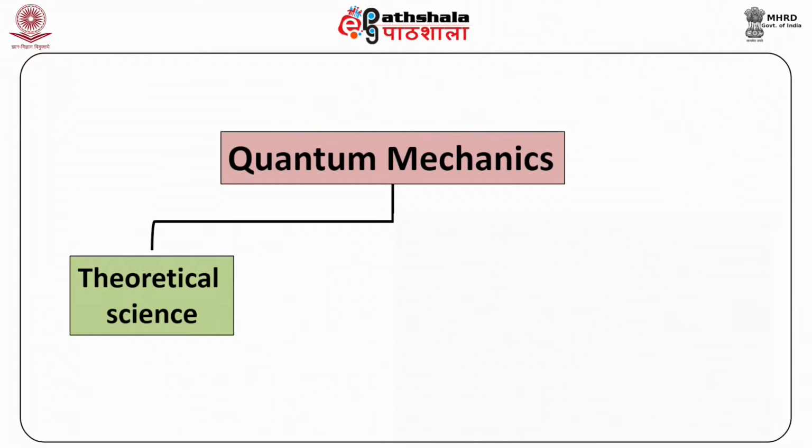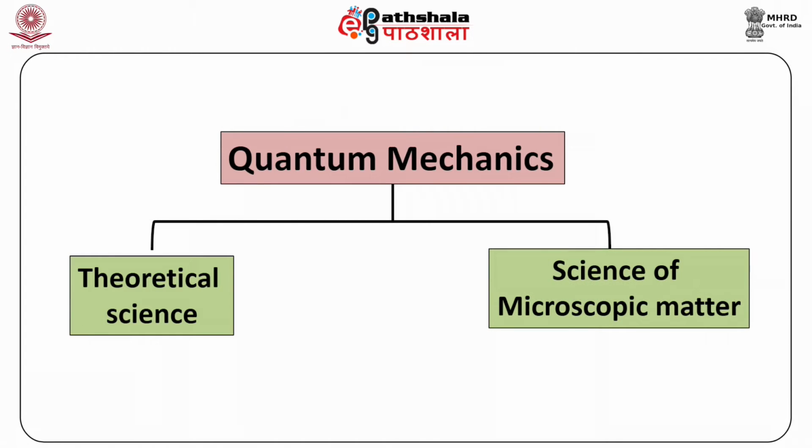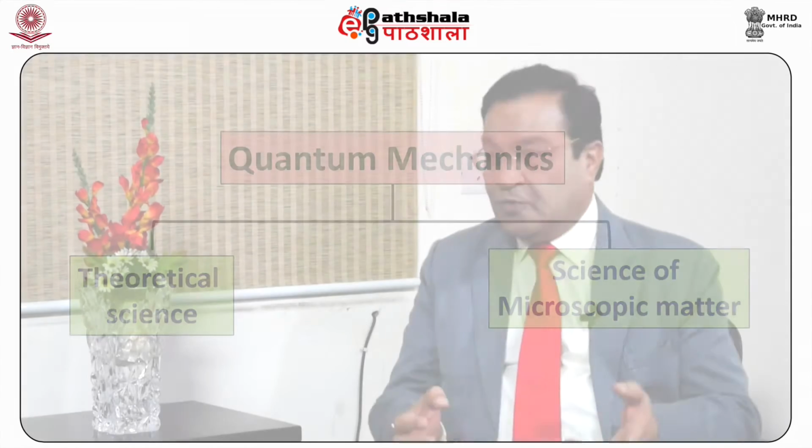Most importantly, quantum mechanics is a theoretical science. Everything we do in quantum mechanics is theoretical. But the next question is, a theoretical science of what? It is a theoretical science of microscopic matter. One may ask what is so special about microscopic matter that you need a separate science.